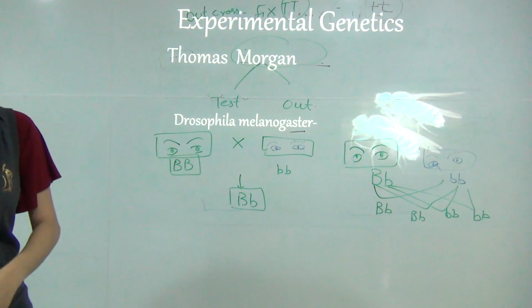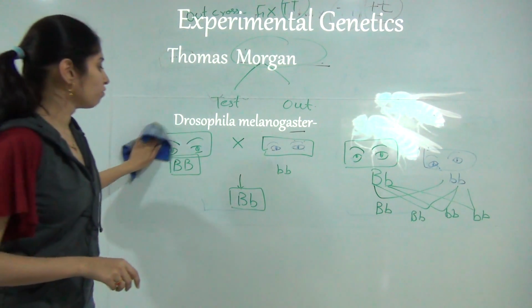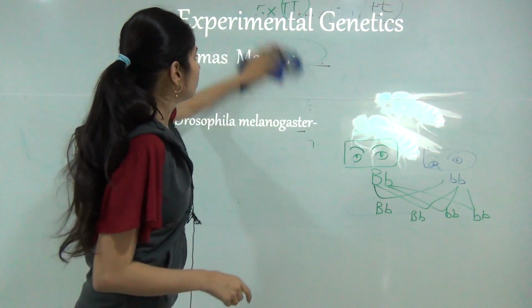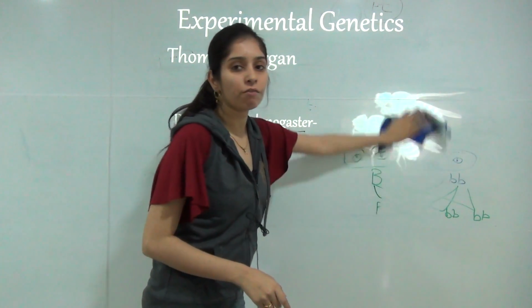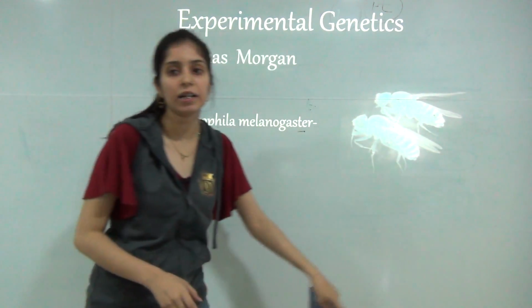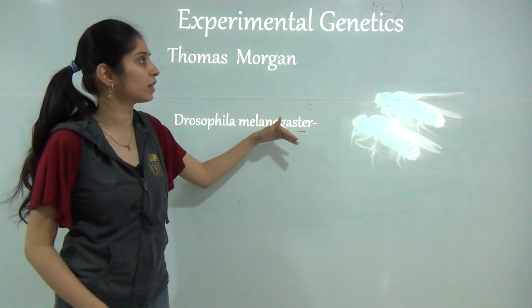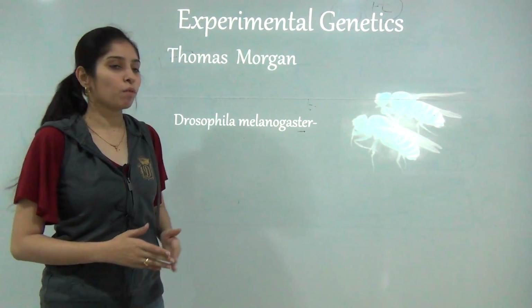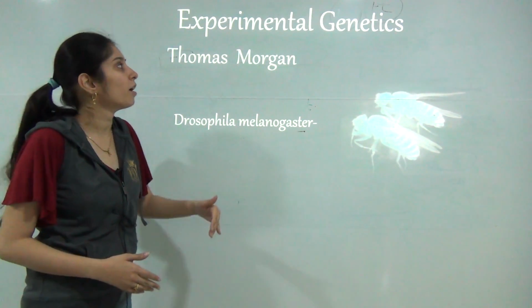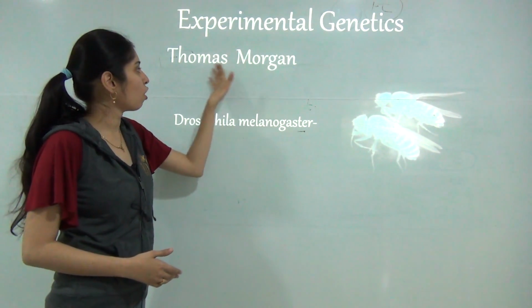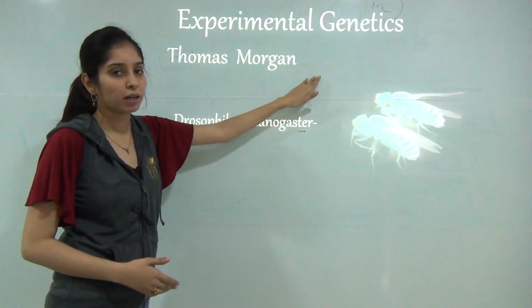Now the experimental genetics, the expanded version of the chromosomal theory of inheritance, was given by Morgan, and Morgan is also known as the father of experimental genetics. Sometimes we get confused about who is the father of genetics and who is the father of experimental genetics. When we talk about genetics, Gregor John Mendel is the father of genetics, and when we talk about experimental genetics, Thomas Morgan is the father of experimental genetics.